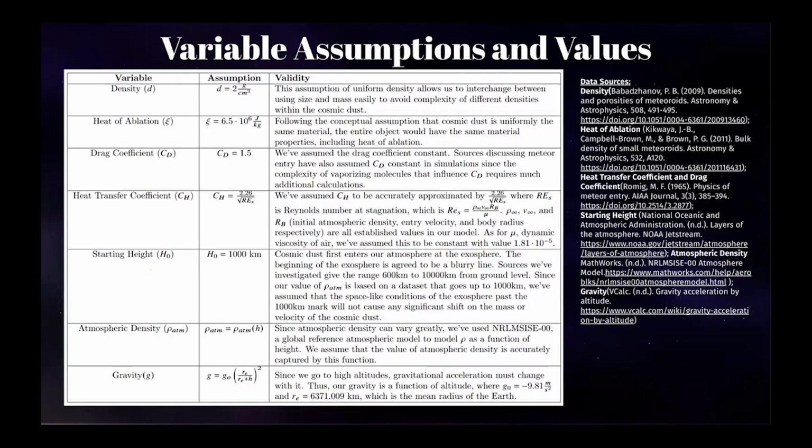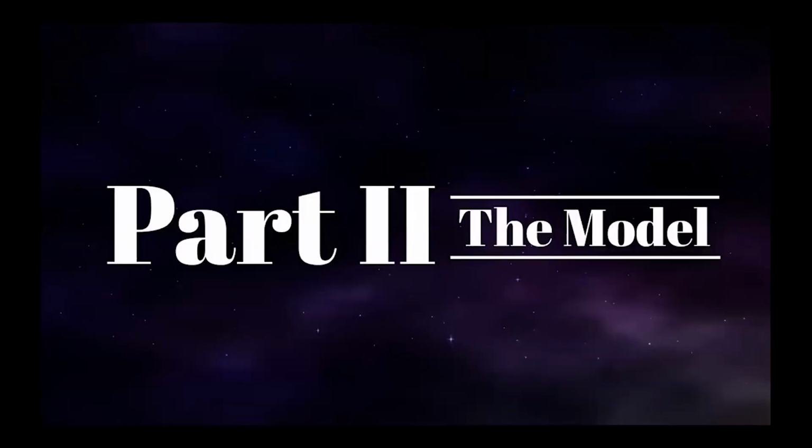We've assumed that the atmospheric density can be accurately estimated by the NRLMSISE-00 model, a global reference atmospheric model providing a wide range of data allowing us to model atmospheric density as a function of height. Finally, we've assumed that gravity is a function of height, given by the equation shown, where g0 is gravity at sea level, which is negative 9.81 meters per second squared, and RE is the average radius of the Earth. Part 2, the model.